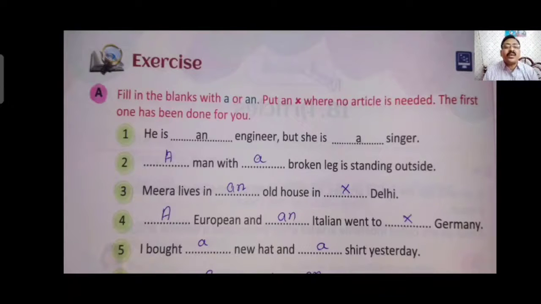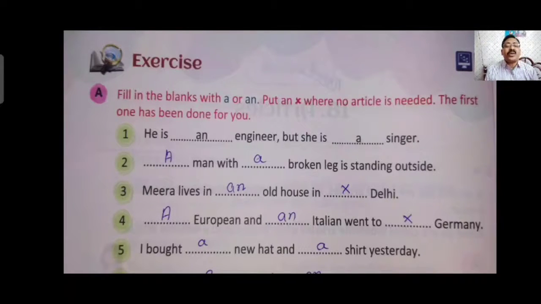Fourth one, a European and an Italian went to dash Germany. European, as I told you, even though E is a vowel, we use A because of the pronunciation of U. U-pronounced words generally have A before them. And Italian, I is a vowel, so AN is written before it. And Germany being the name of a country, we don't use the before any particular country name, except the United States of America and the United Kingdom. We use the before them. For the rest of the countries we don't use any article before them.